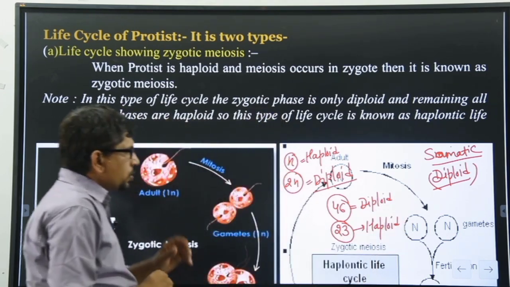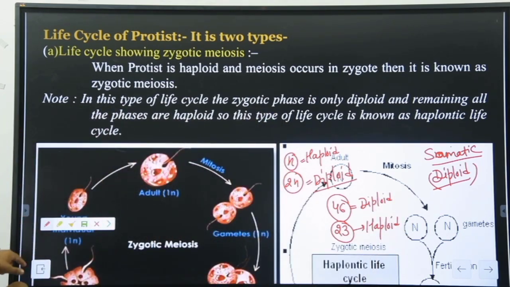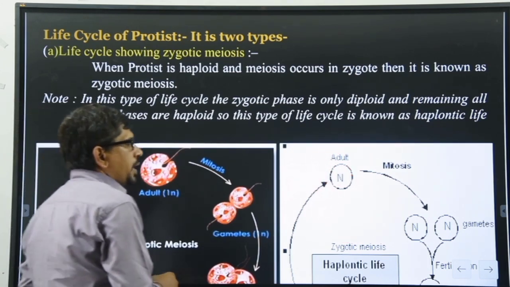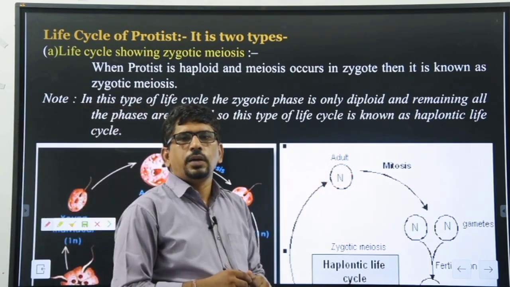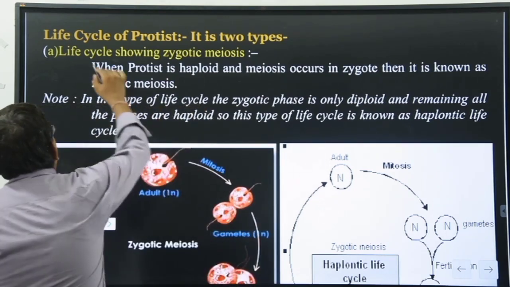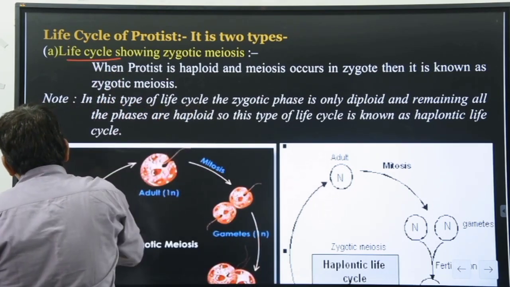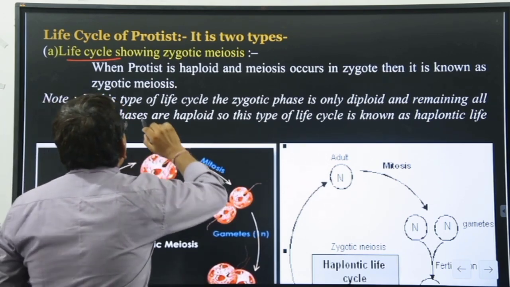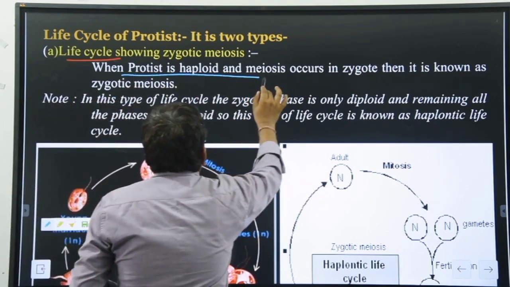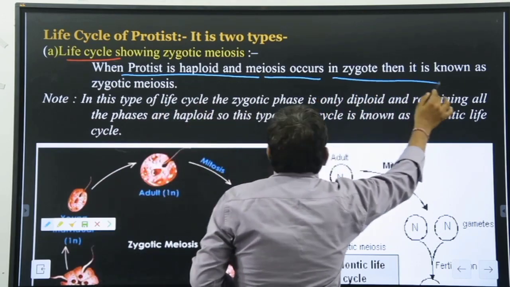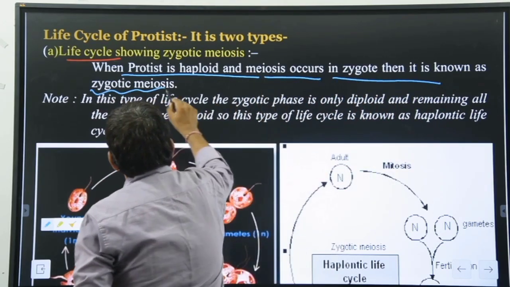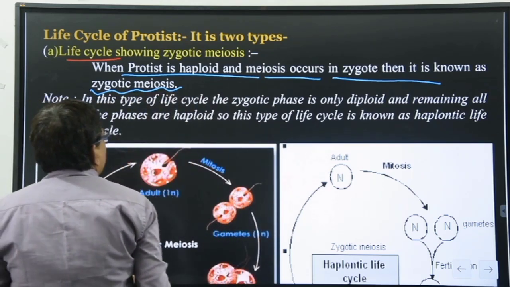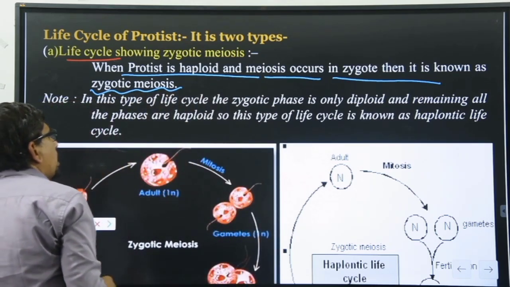Clear? So I explain here on the basis of this condition, the protista represent two types of life cycle, haplontic and diplontic. So the life cycle of the protista represents two types. First, haplontic and diplontic we discuss. When the protista are haploid and meiosis occurs in the zygote, then it is known as zygotic meiosis. On the basis of the meiosis, there are two types of conditions here, zygotic meiosis and gametic meiosis.